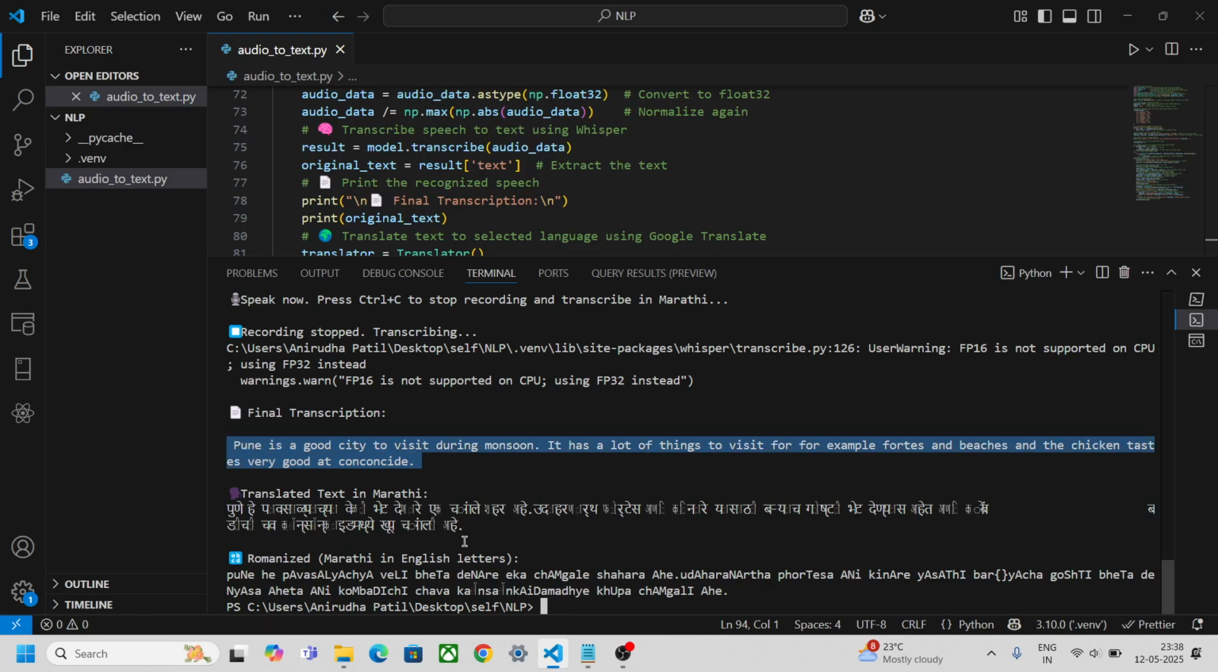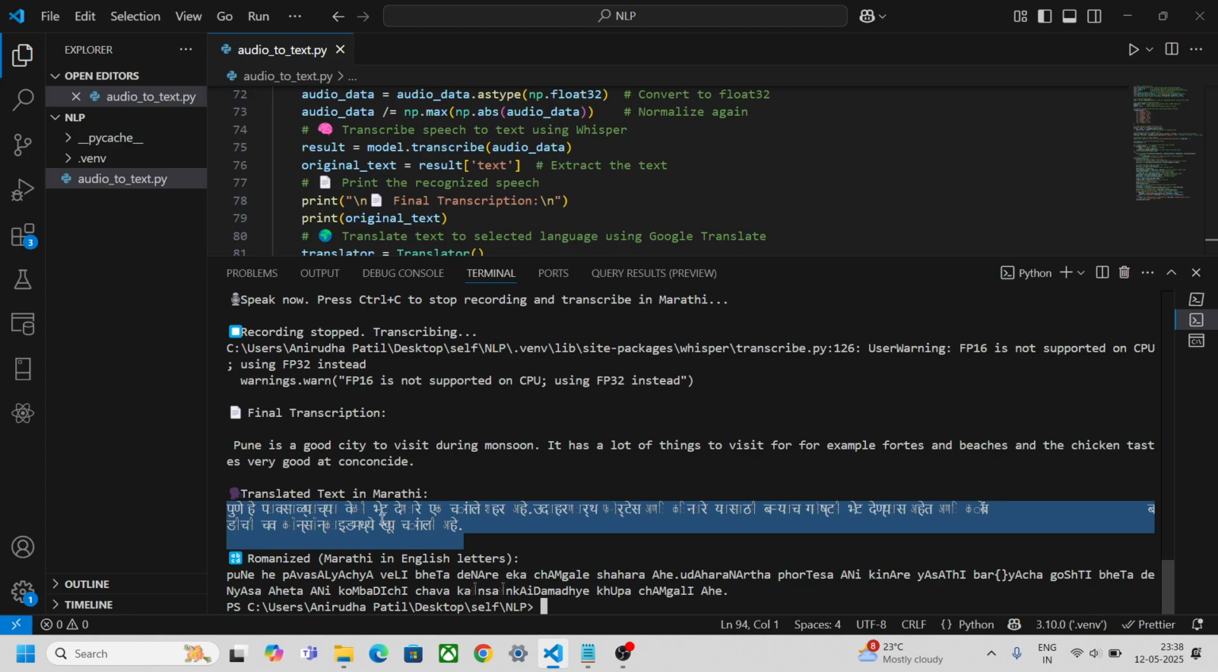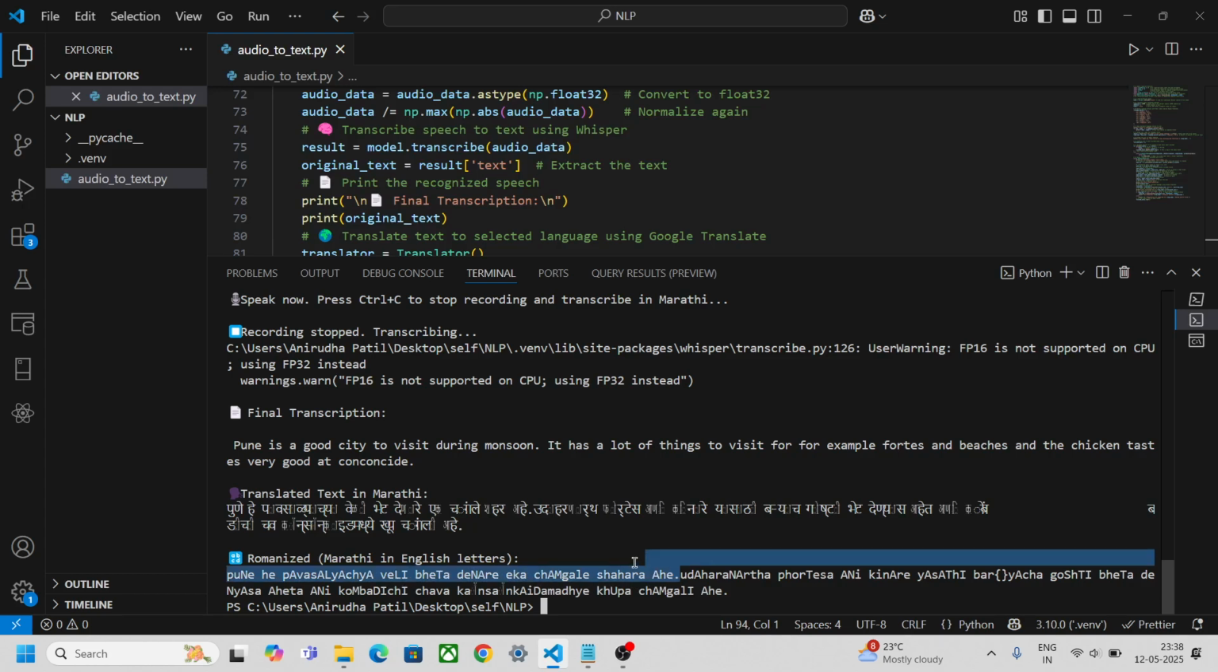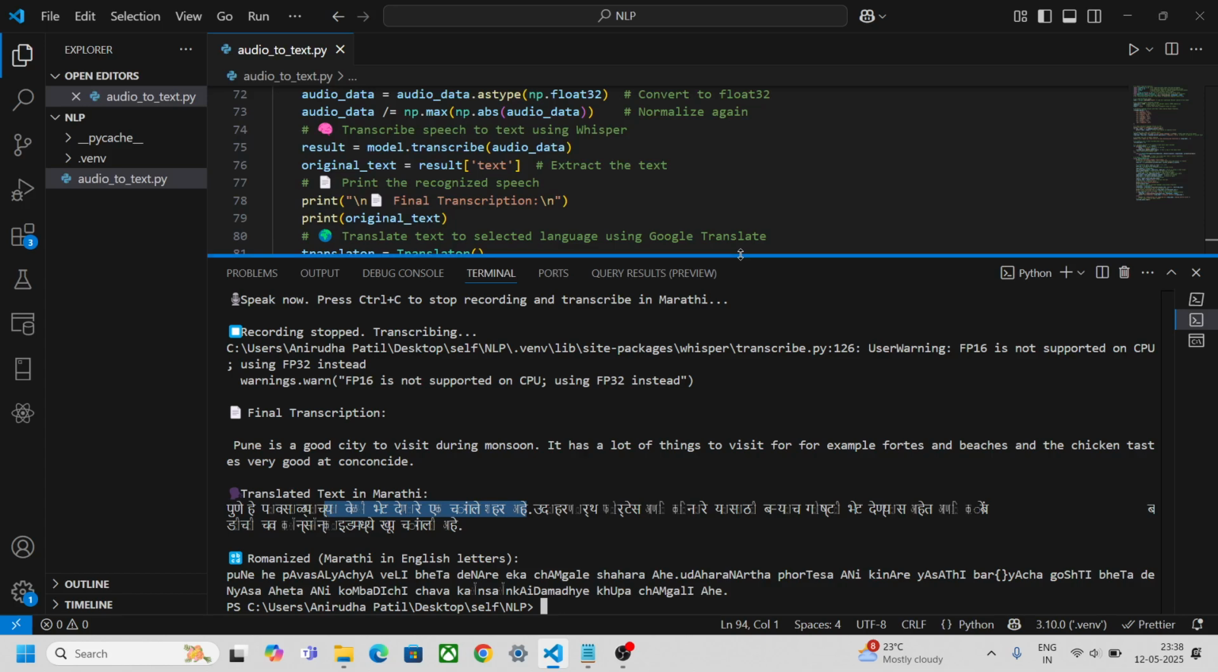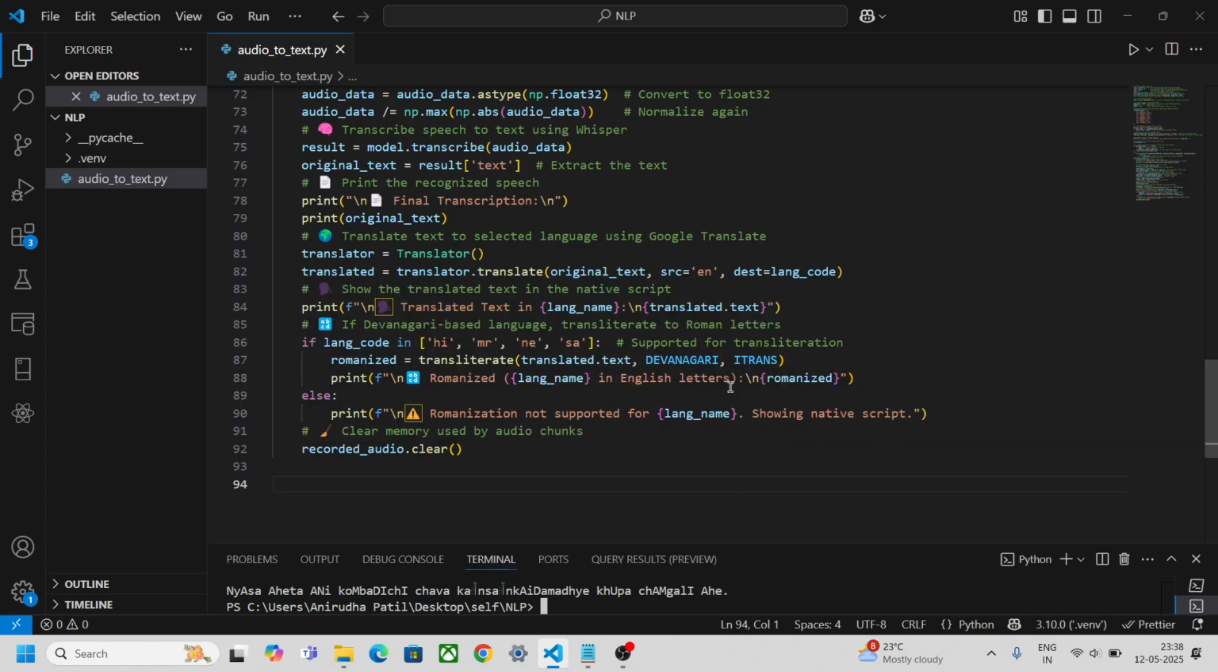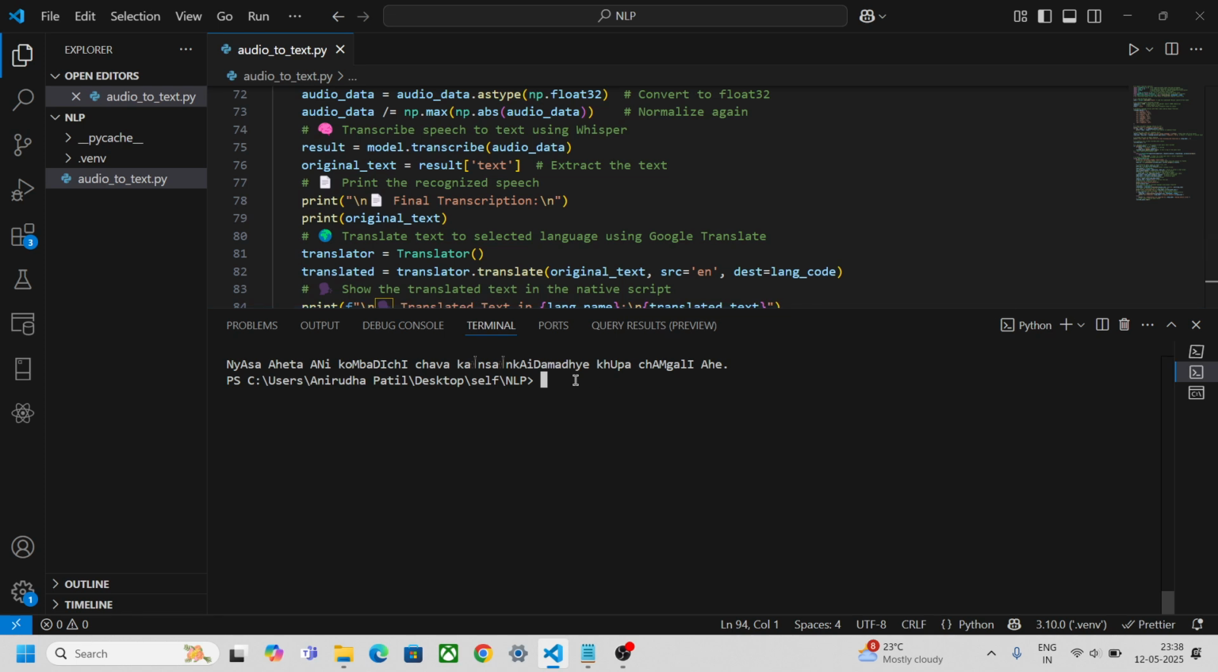Now it gave us the output in Marathi also: पुणे हे पावसाळ्याच्या वेळी भेट देणारे एक चांगले शहर आहे. This is in Marathi. Now in English but in Marathi script: पुणे हे पावसाळ्याच्या वेळी भेटणारे एक चांगले शहर आहे. This is what it was written in Marathi. So this is translating in the Devanagari script, if I'm not wrong. Yes, Devanagari script.